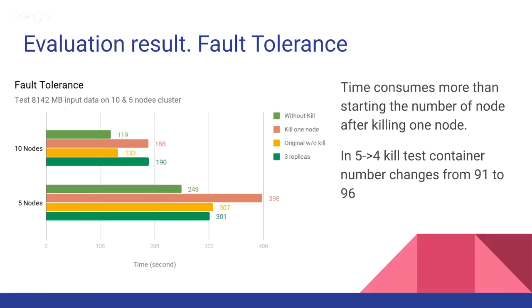And we tested it in 2 scenarios. The first one is using only 1 replica in HDFS, and the second one is 3 replicas in HDFS. And in 5 nodes, we can show that there's a significant difference if we have multiple replicas, which increases the fault tolerance. For 5 nodes, if we have only 1 replica and we kill 1 node during the process, it increases the time needed a lot. But if we have 3 replicas, it limits the time and still performs better than running originally with 4 nodes.